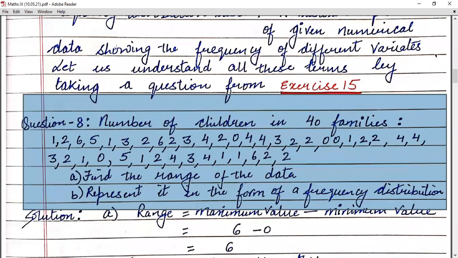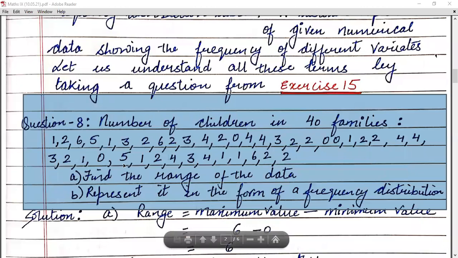We have just discussed that the range of the data will be the highest value minus the minimum value. So let's see which one is the highest. In the given information, the maximum value is 6 and the minimum value is 0. Children, can you tell me what the range will be? The range of this will be 6 minus 0, that is 6. So the range of the given data is 6. I hope you are clear with the word range. You have to find the difference of the maximum and the minimum value.